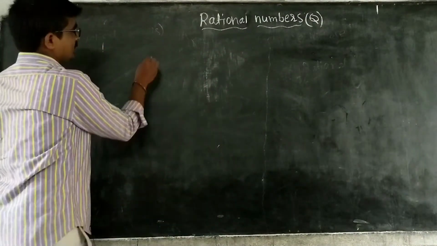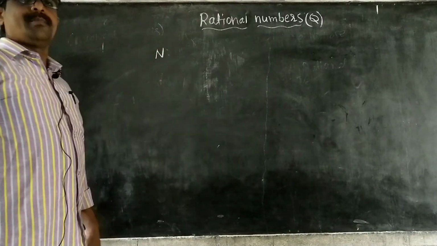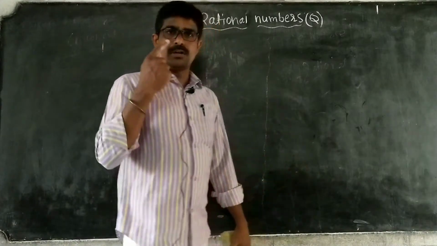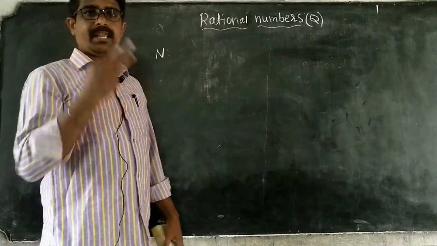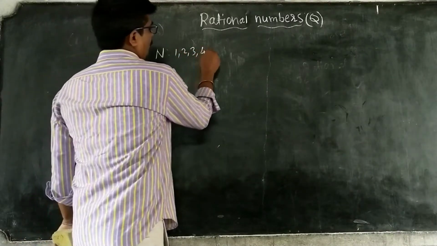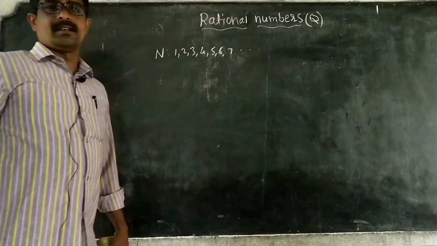So integers, simple. First, natural numbers. The counting numbers are called natural numbers. Whenever we start counting, that is 1, 2, 3, 4, 5, 6, 7. These are the natural numbers.